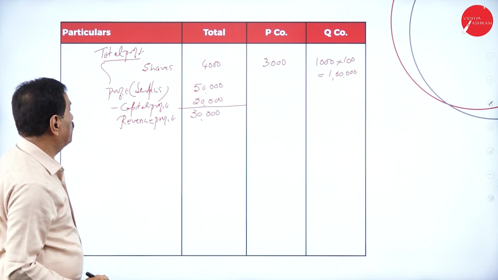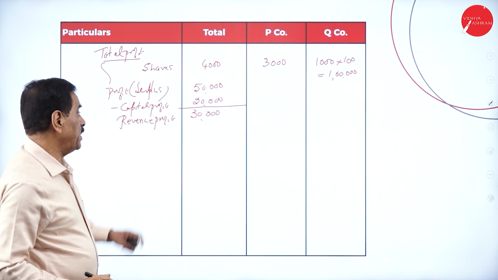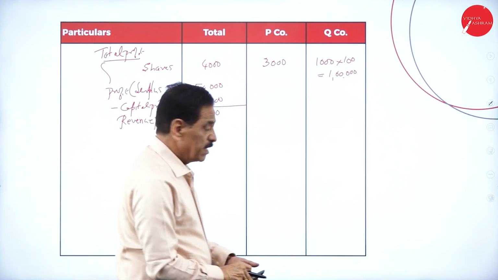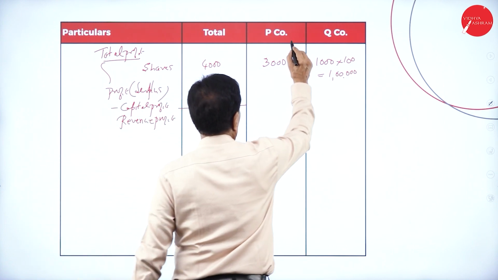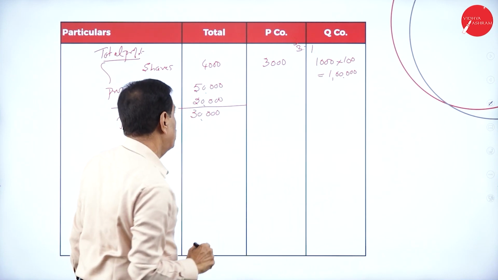So what is the total profit? 50,000. At the time of acquisition, 20,000. Divide in the ratio of 3 is to 1, that is 3 by 4.